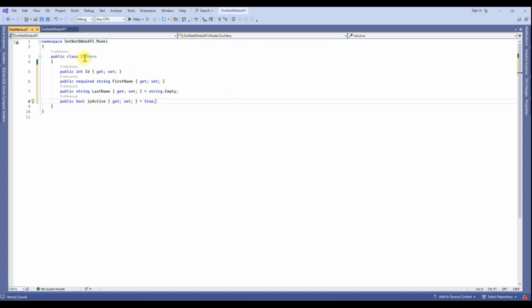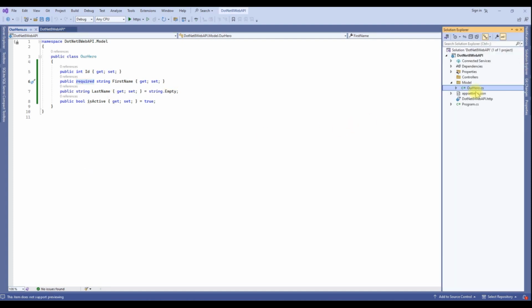So now my model is ready. Our Hero model is ready. It has ID property, first name, last name and is active. Is required for all heroes, so that's why I am using a required field here. It will force you to provide a value while creating an object. Save this file.